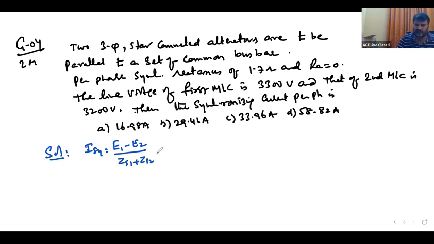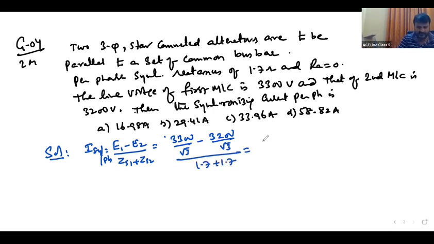Of course, ZS1 is equal to ZS2, 1.7. But he is asking per phase values, so you have to substitute per phase values. 3300 divided by root 3, since star connected is given, minus 3200 divided by root 3, divided by 1.7 plus 1.7. It will be 16.98 amperes. So answer A is correct.